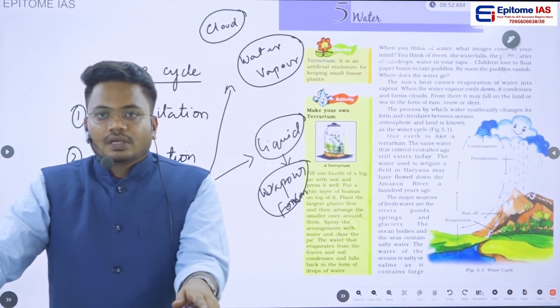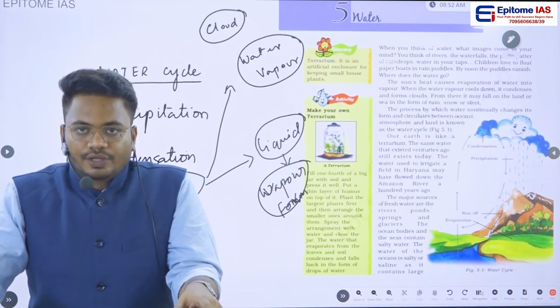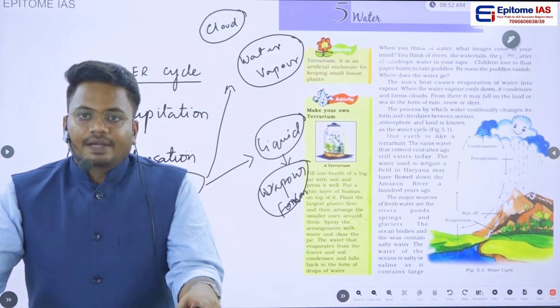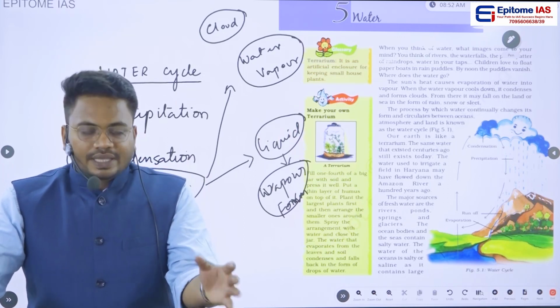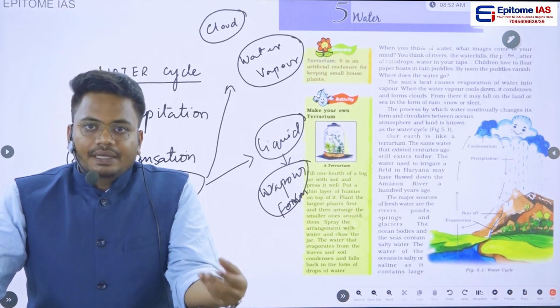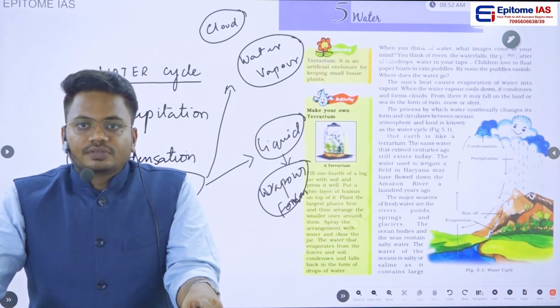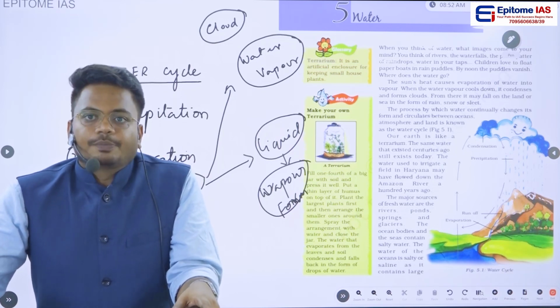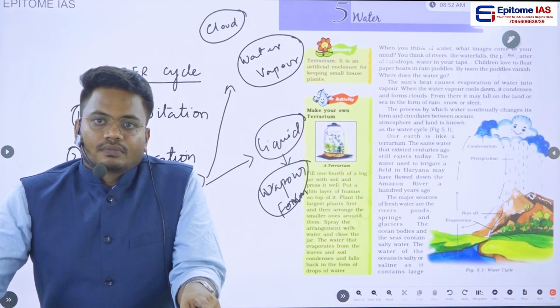Once these clouds are formed, since clouds are cooler compared to other things, when warm air comes in contact with the clouds, the cooler particles present in the cloud will start precipitating. Are you getting my point?